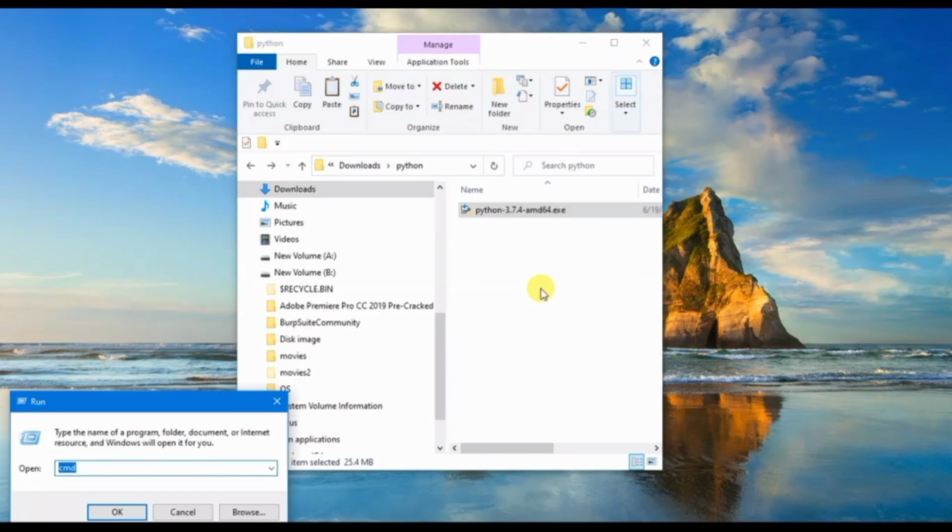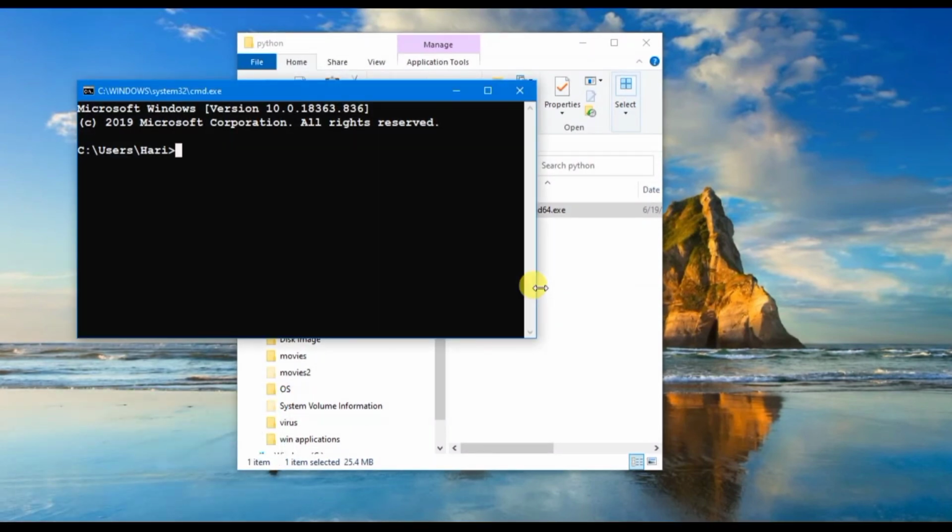To make sure that Python is installed on your computer, open your command prompt by pressing Windows key plus R, type cmd and hit enter. Type python --version, and it will return the current version of Python. Here we have successfully installed Python 3.7 on our computer.